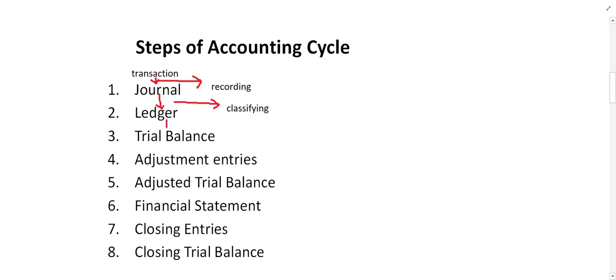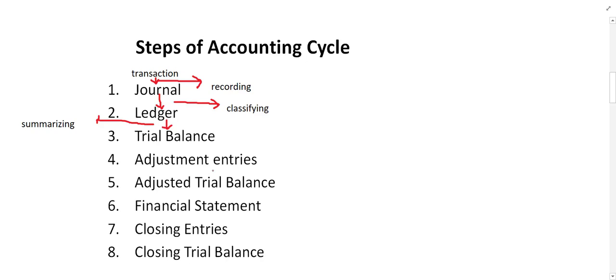After the ledger, we have to go for the trial balance. And this step simply can be called summarizing. So this step is called summarizing. And definitely after this, we have to go for adjusting entries.